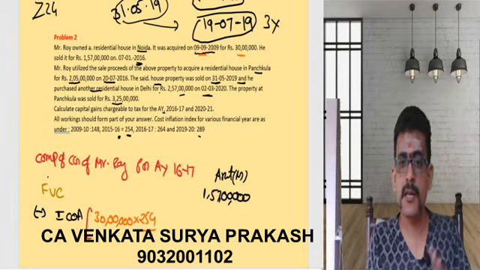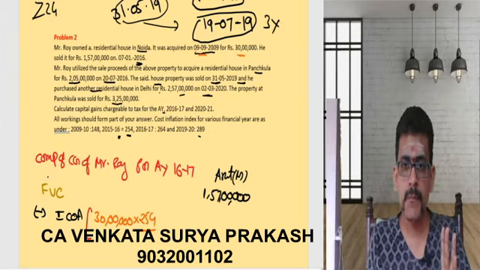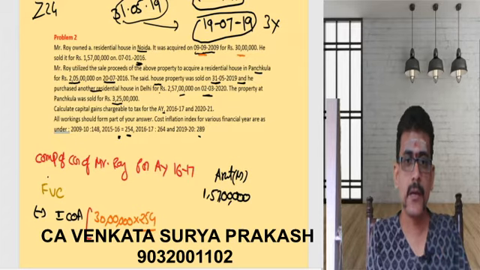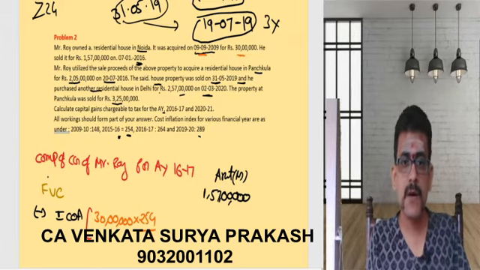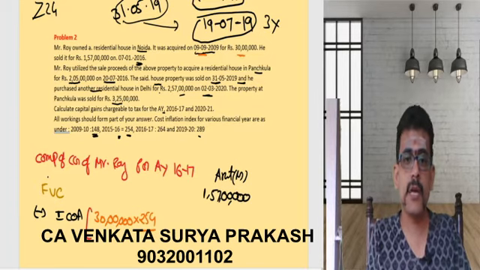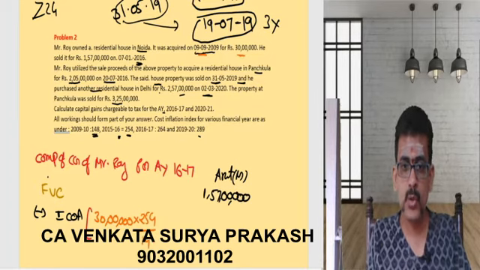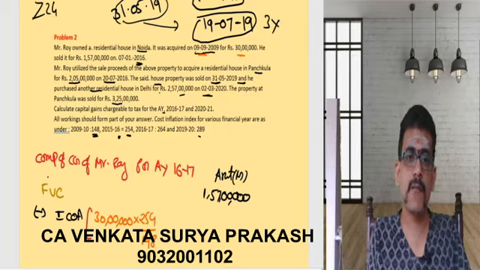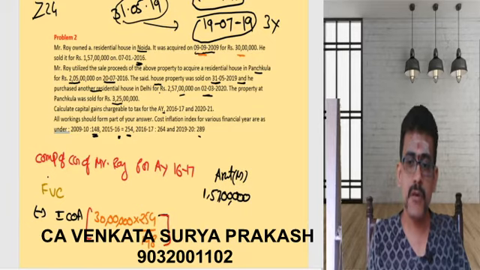This person has acquired that in September 2009. That means 9-10. So what is the index value for 9-10? For 9-10, the index value is going to be 148. So 30 lakhs into 254 divided by 148 is going to give you the indexed cost of acquisition.